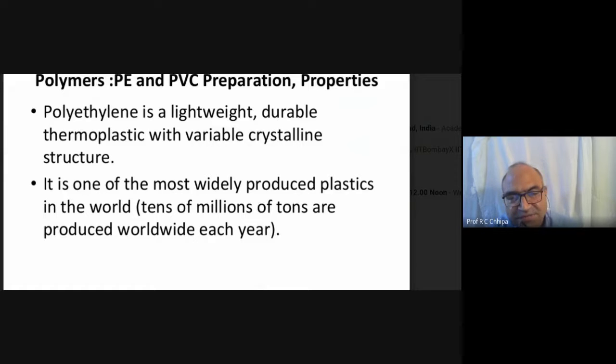It is one of the most widely produced plastics in the world. Tens of millions of tons are produced worldwide each year. So this is regarding polyethylene.